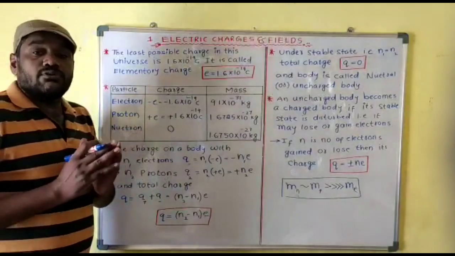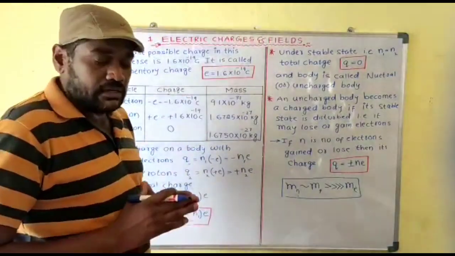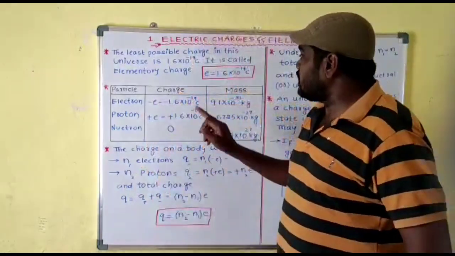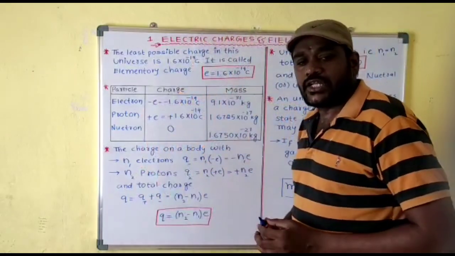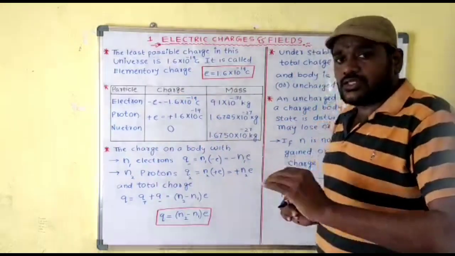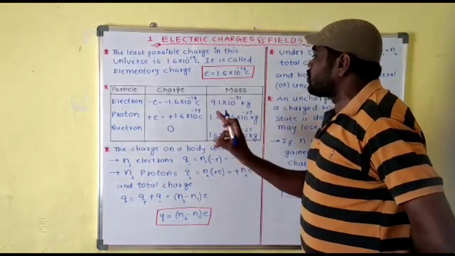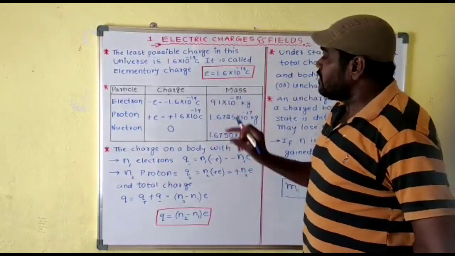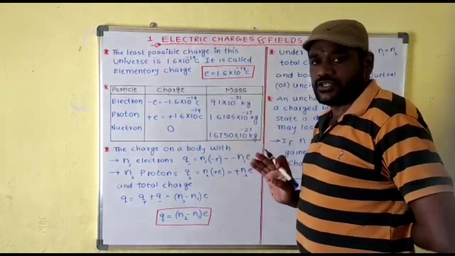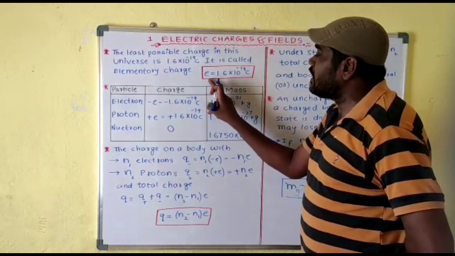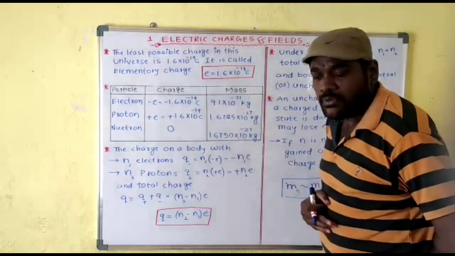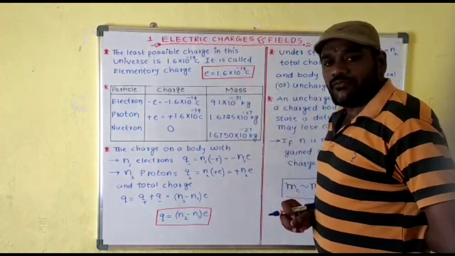The least possible charge in this universe, the smallest value of the electric charge, is 1.6 into 10 power minus 19 coulomb. This means there is no other particle or material that contains a charge smaller than this. Therefore its name is elementary charge, also called fundamental charge. It is represented by small e and its value is a fixed value, 1.6 into 10 power minus 19 coulomb. Here coulomb is the SI unit of electric charge.